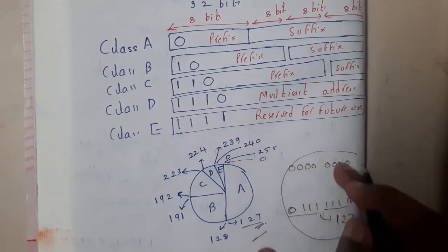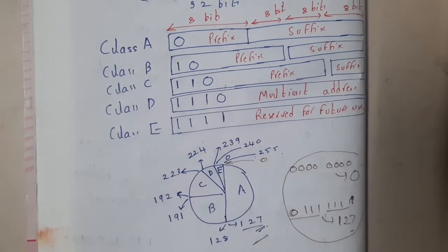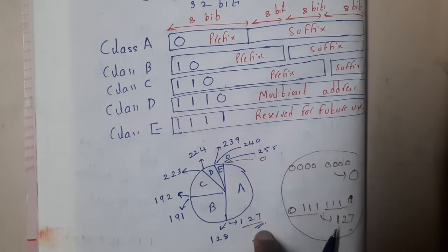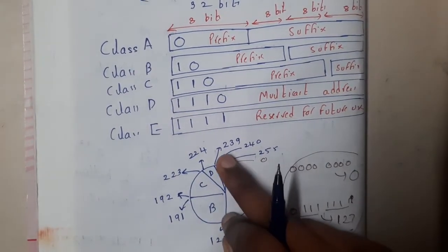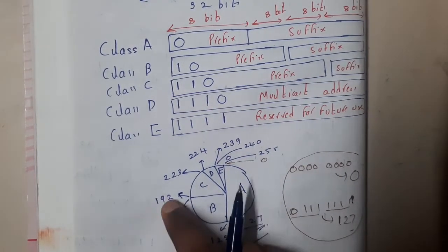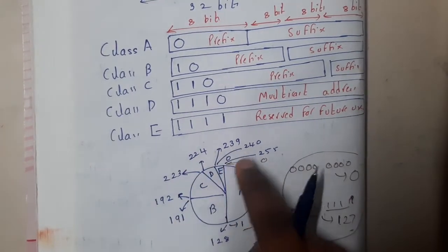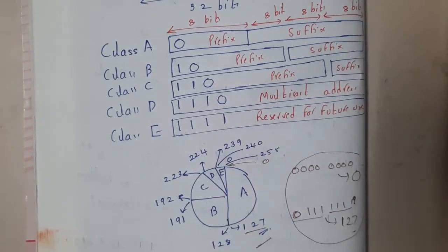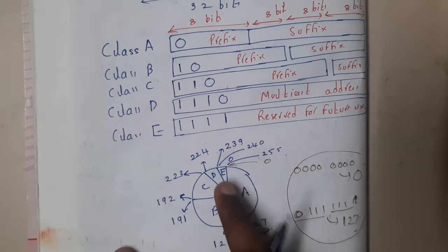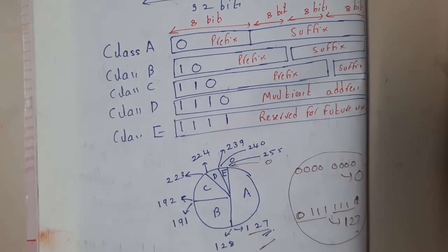So basically like this you can write, or you can just divide it. Basically, in total there are 256. If I divide it by 2, it will be 0 to 127. Similarly, if this is 128 numbers, and I divide it in half, it will be 128 to 191. Similarly, 192 to 223, 224 to 239, 240 to 255. So in that way also you can remember. If you are having any confusion like that, you can cross-check in this way. Got it? Yes. Okay, so now you got an idea, right?